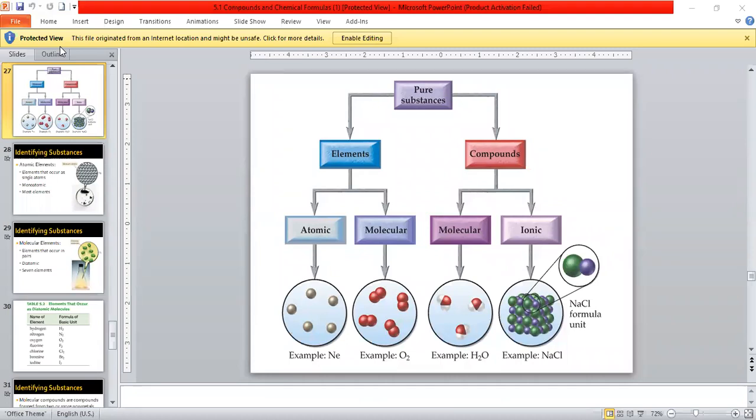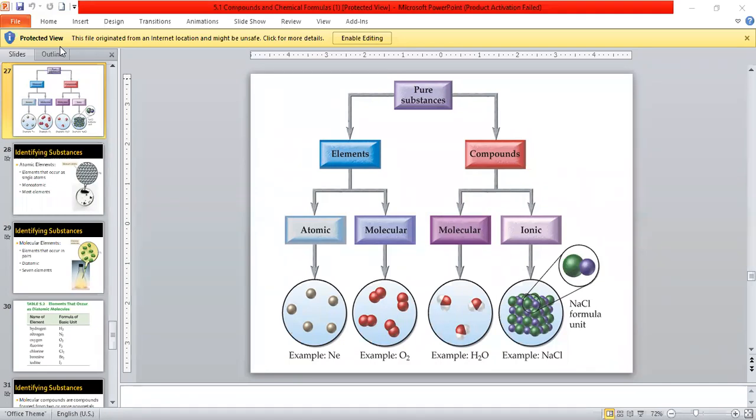They combine with a similar atom only and form a molecule. Another is compound, that we have to study today. What do you mean by compound? Compounds are of two types. One is molecular compound, another one is ionic compound. You can see these two diagrams.